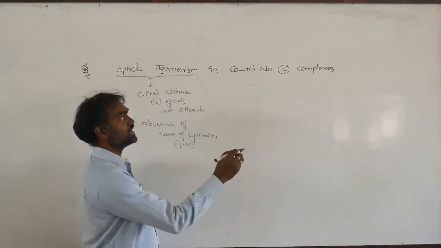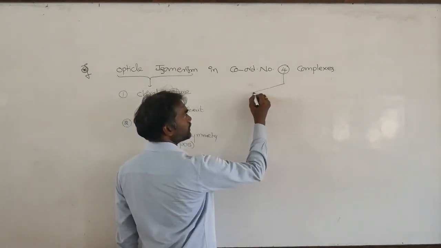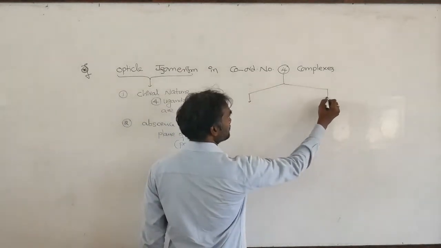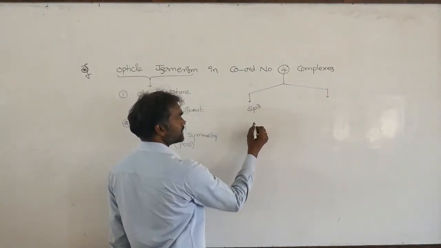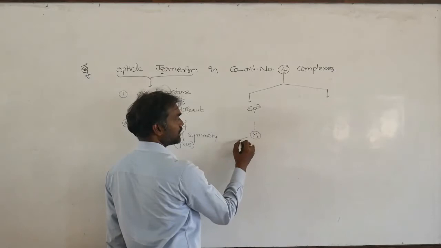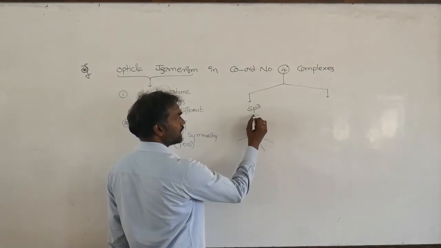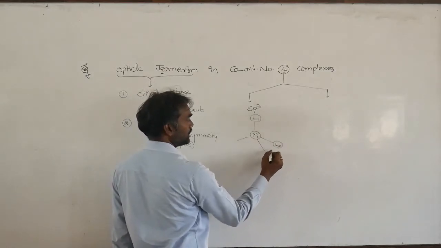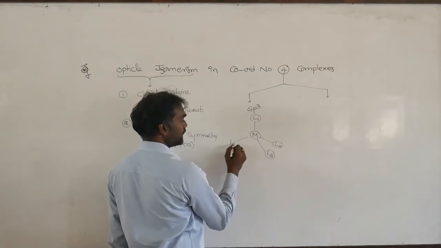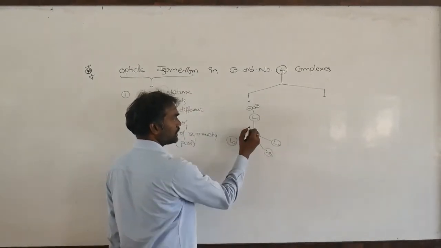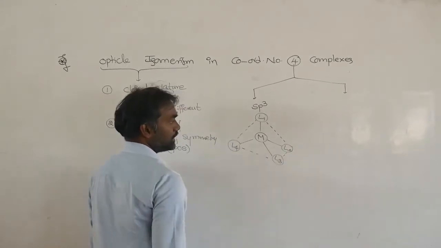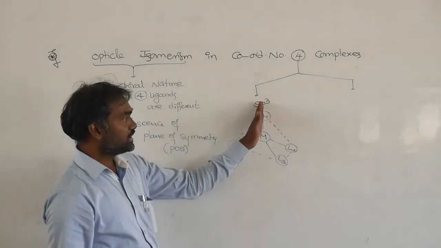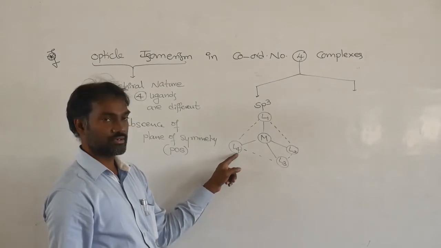Next, coordination number 4. Coordination number 4 means we have two types of complexes. One is sp3 hybridization. For the metal you take four ligands in a tetrahedral form: L1, L2, L3, L4. You are cutting this molecule. These two are different.